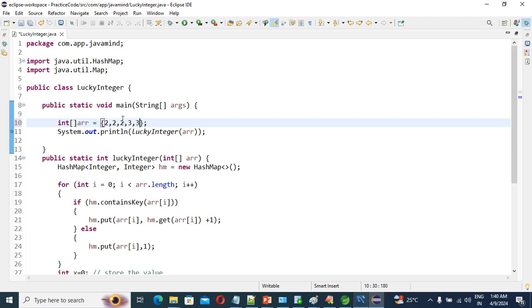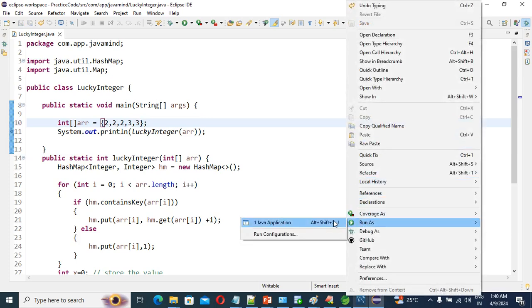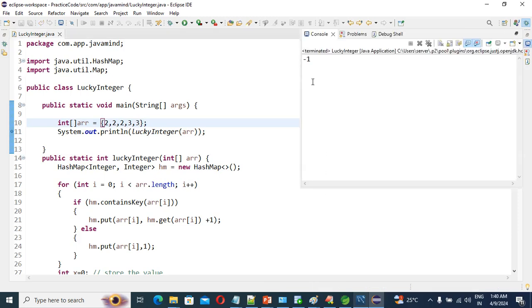So the frequency of 2 is 3 and the frequency of 3 is 2. So we don't have any lucky number, right? At that time what output should come, guys? Minus 1, right? Now let's run the application and see the response. Yes, see. So these 3 scenarios are there, guys. If we have a lucky number, then we are going to print it.